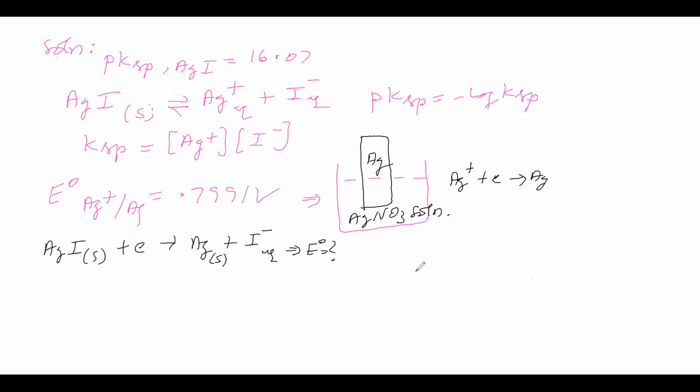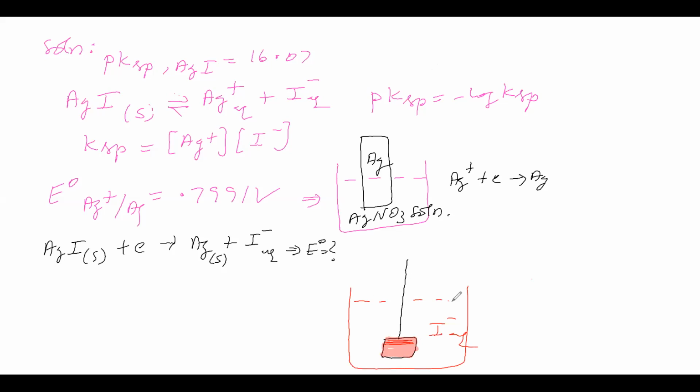For which we are taking a silver wire, that is, silver metal foil. This silver metal foil is coated with silver iodide. Silver iodide coating is given. Next, this is dipped in I minus aqueous, in the sense potassium iodide solution.